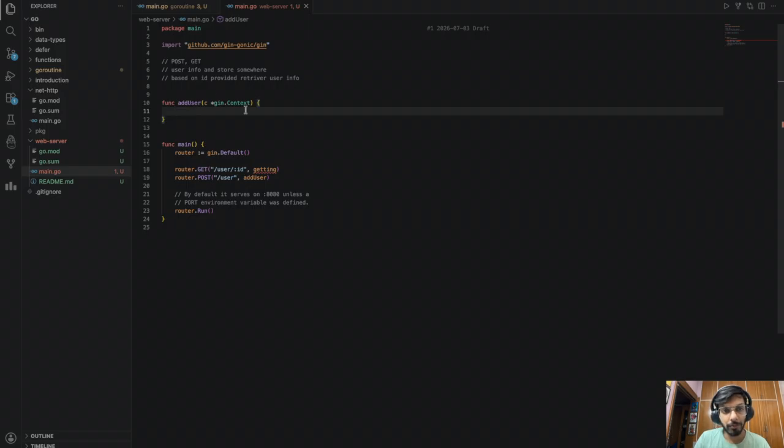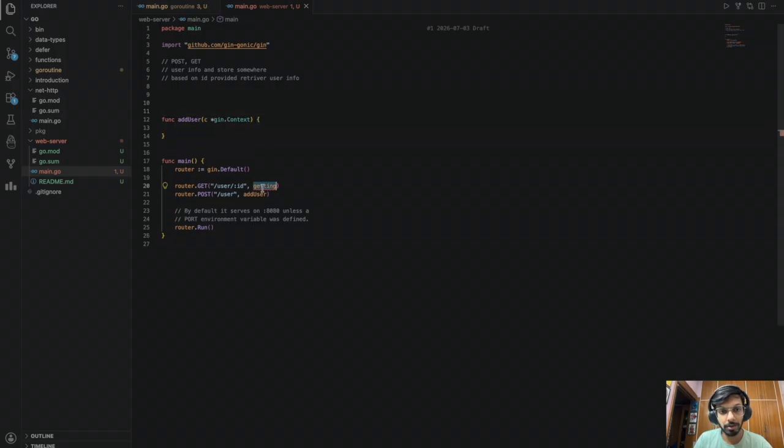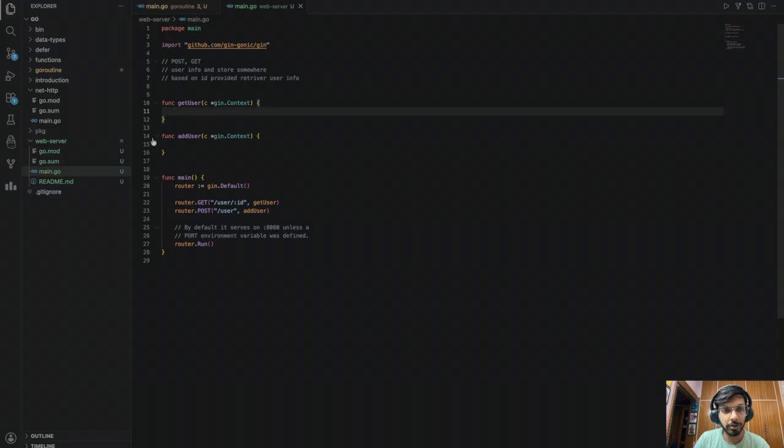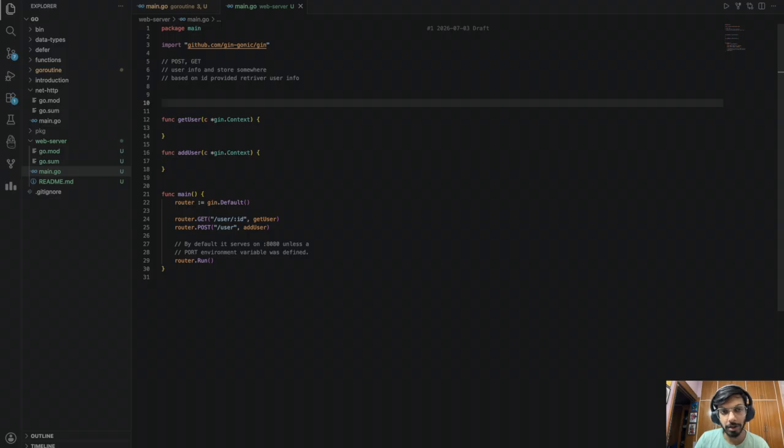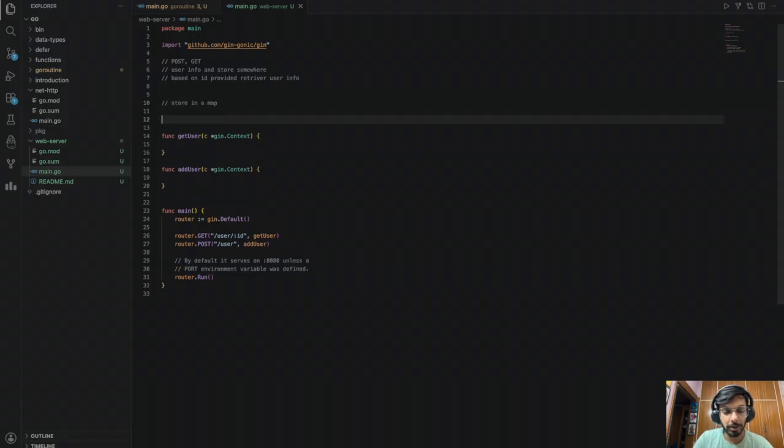And we are gonna need, let's say, get user, simple, right? So func get user, and again it's gonna have c gin.Context, and it's gonna return something. Now, first I need to figure out where I'm gonna store this information. Since right now I'm not making any database connections, I'll just store this information in a map. So how do we make a map?